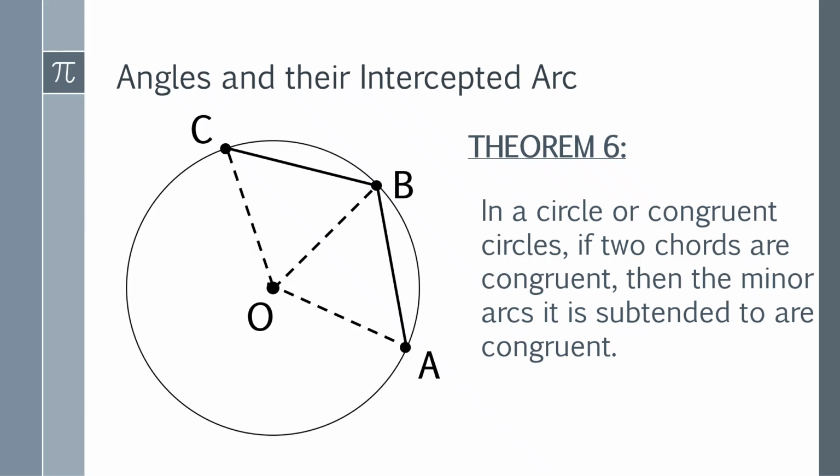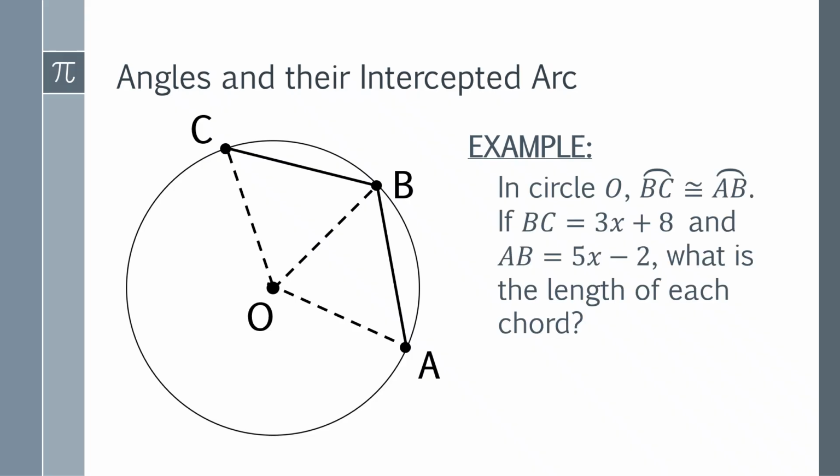Now, in theorem number 6, if two chords are congruent, meaning chord CB and chord BA, then the minor arcs subtended to them, that means arc CB and arc BA, are also congruent to each other. It is like 5 and 6 are just reversed. So, they are the same.